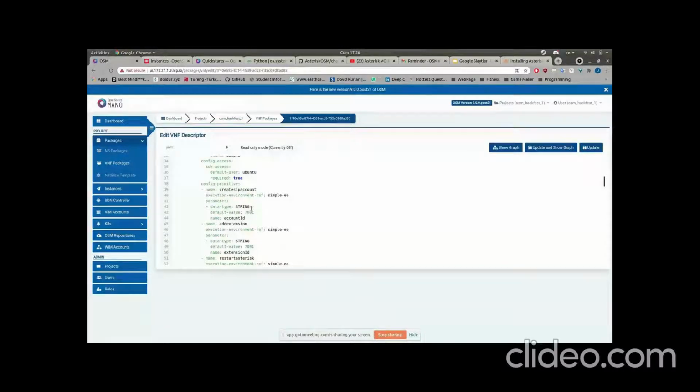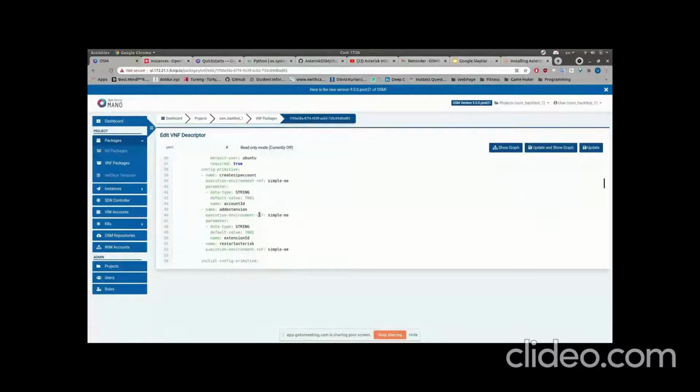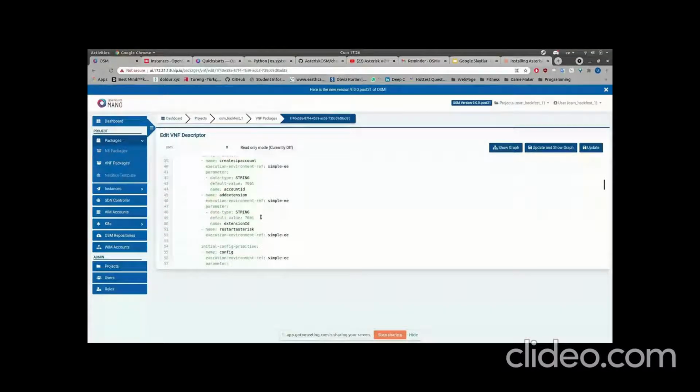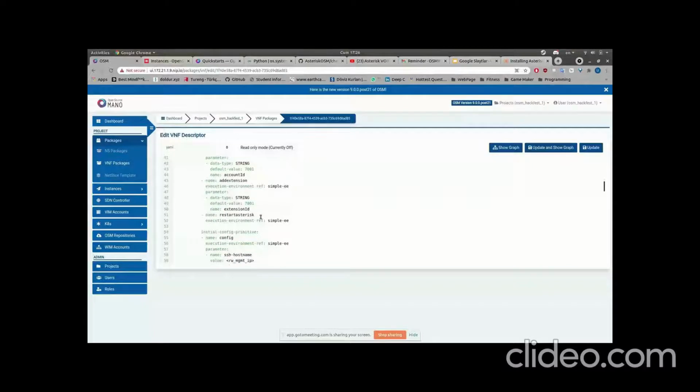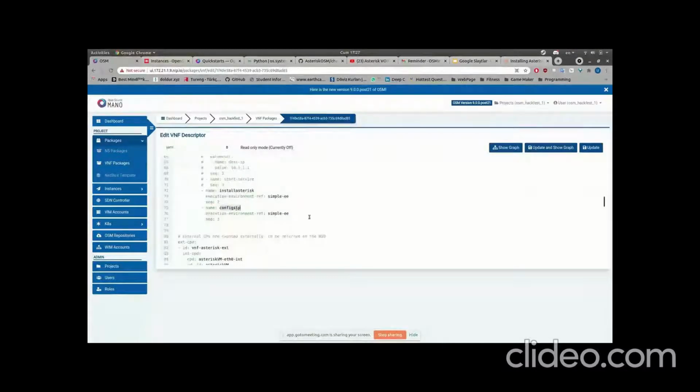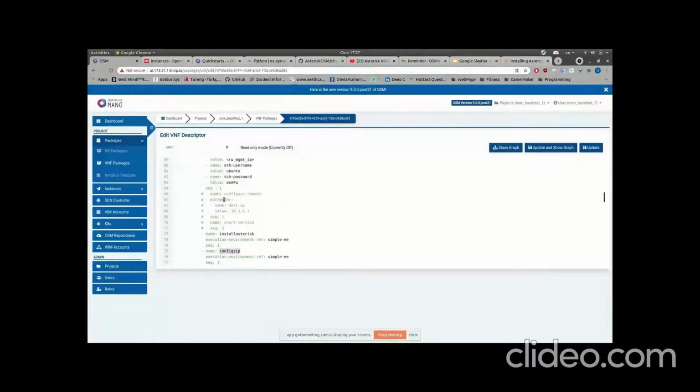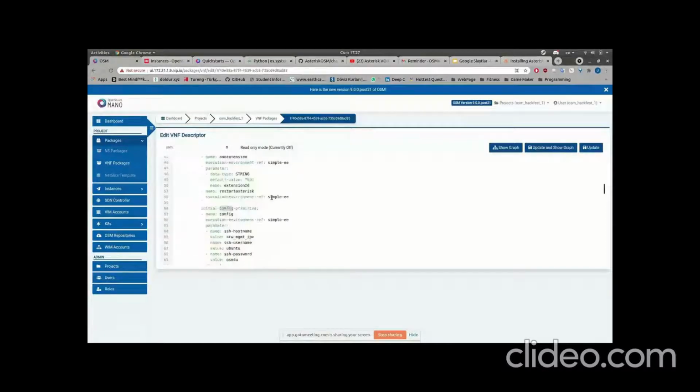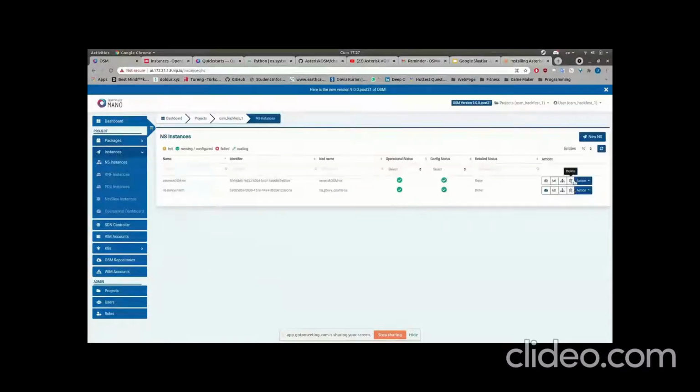and right now I can install the Asterisk on the VM by using proxy charm, and also I can configure the SIP accounts in the initial config primitives, but sending some functions as day 2 primitives is not working right now. I don't know why, because I don't have time to debug this issue, and I can show you that.